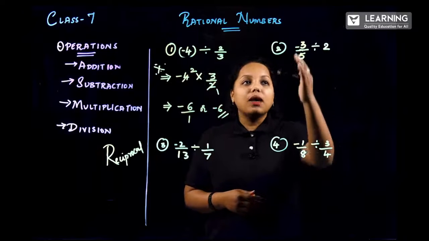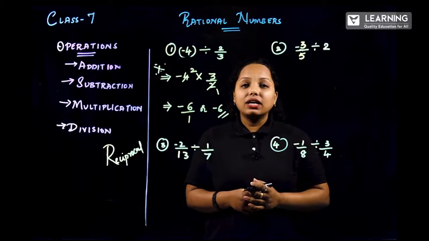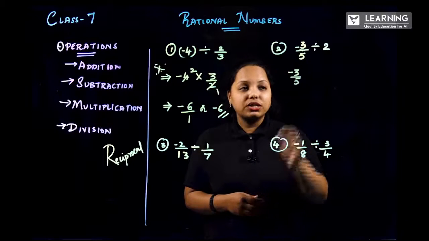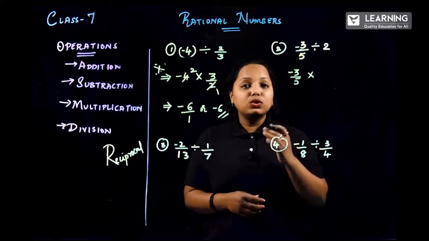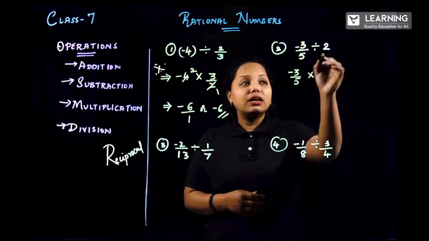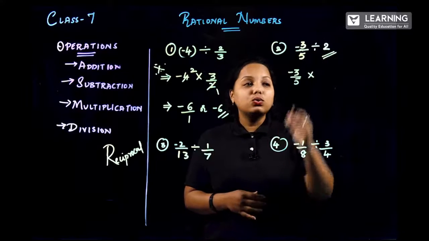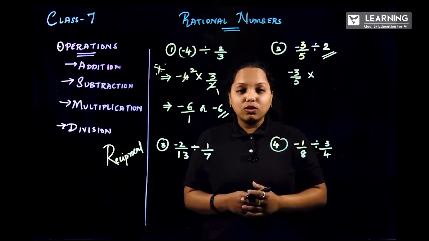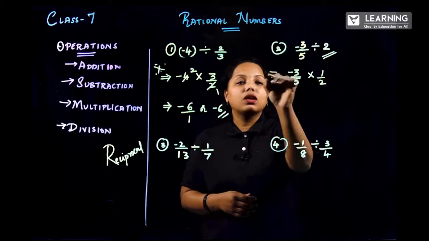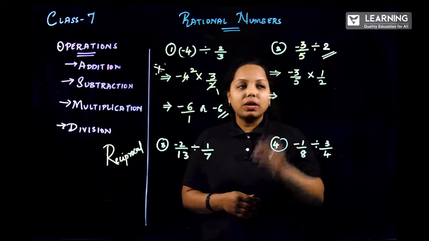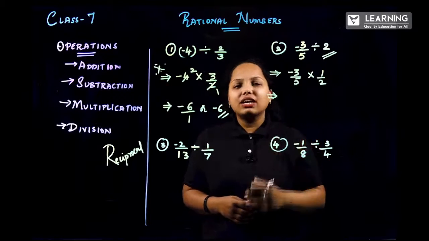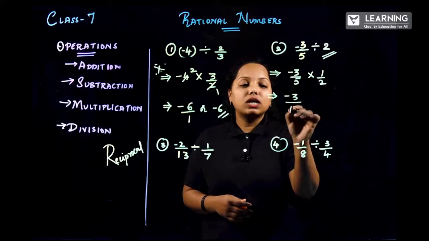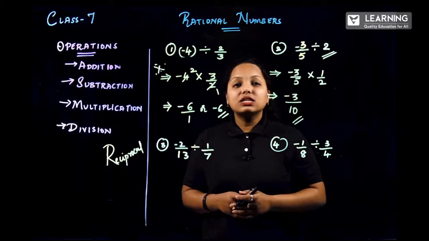How about the second question? Minus 3 by 5 divided by 2. This is nothing but minus 3 by 5 into the reciprocal, so 2 becomes 1 by 2. Here many of the students will make a mistake. They see 2 and directly write it as 2. No, 2 is always written in the reciprocal format. It is 1 by 2. How about the next step? Check for the crisscross format. Is there anything cancelled? No. So directly multiply the numerators: minus 3 into 1 is minus 3, and 5 2s are 10. So your answer is minus 3 by 10.